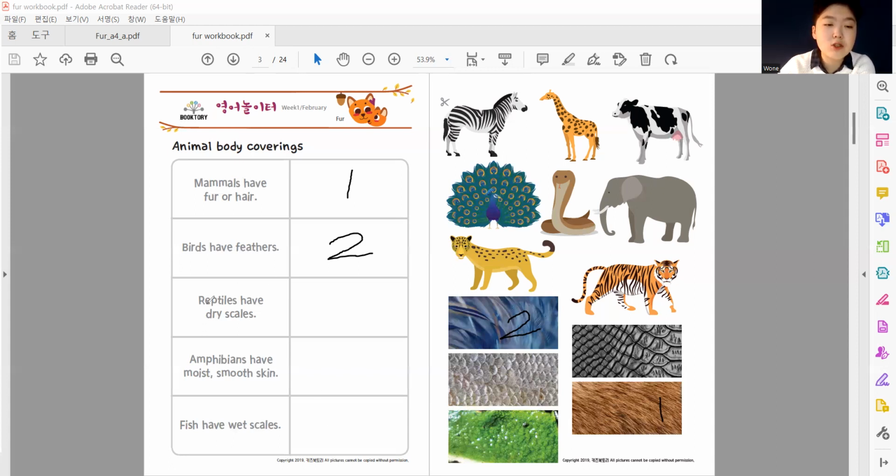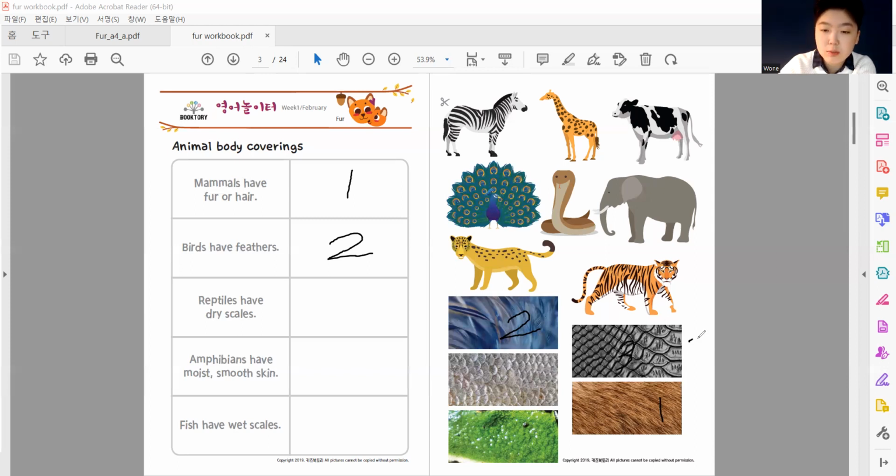Reptiles have dry scales. One more time. Reptiles have dry scales. So out of these three, they are all scales. They look like scales, right? Which one is the dry scale? Well, if it's dry, I think this is going to be the amphibian.